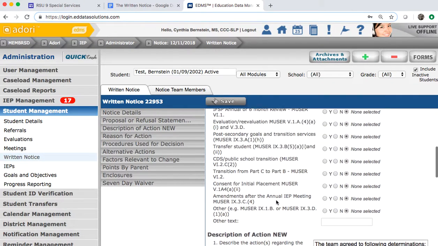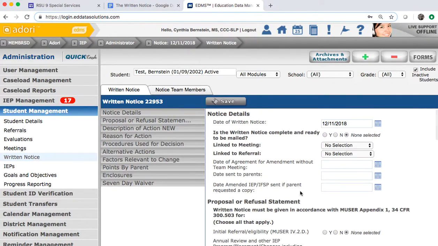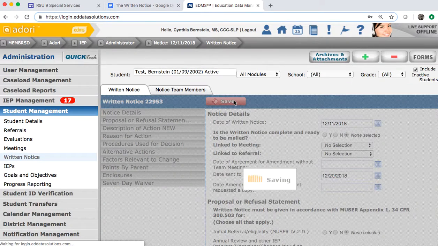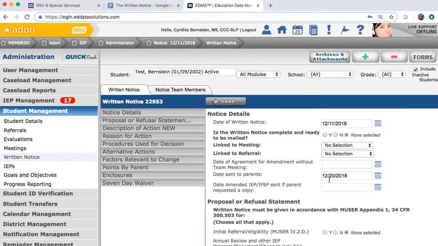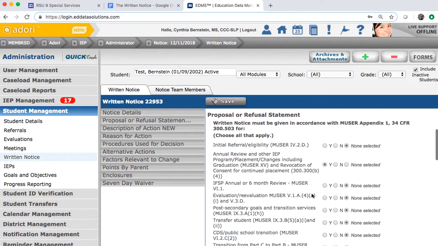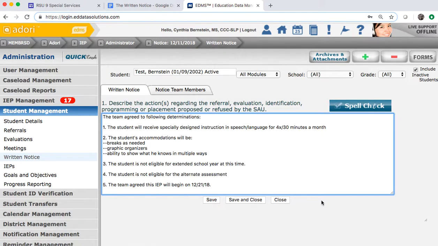But then there's a delay, and you don't get to finish this written notice, and the date that it's sent to parents is the 20th. If that's the case, what will happen is these parents will have this written notice in their hands for 1 day. That's not adequate because the parents did not waive their right to 7 days written notice.